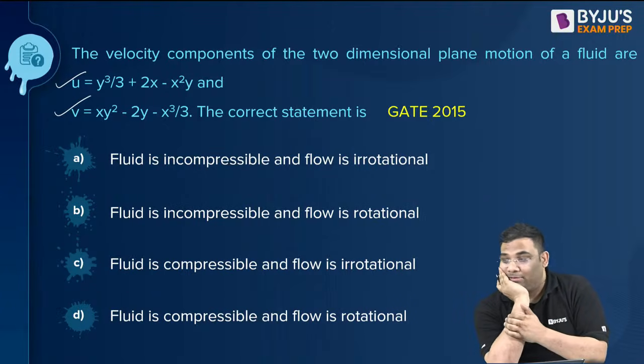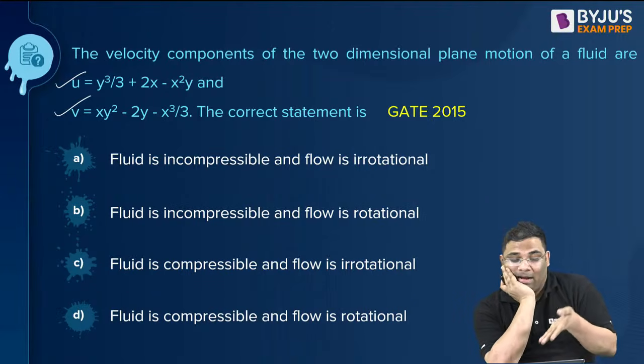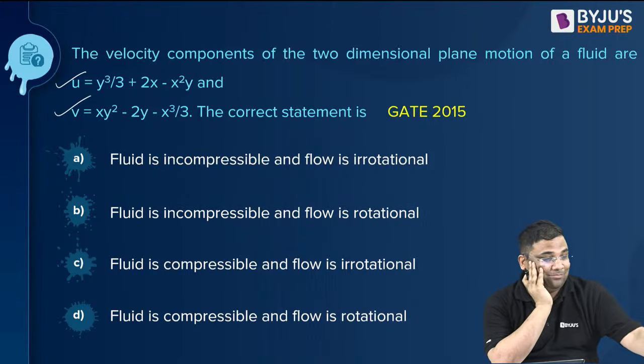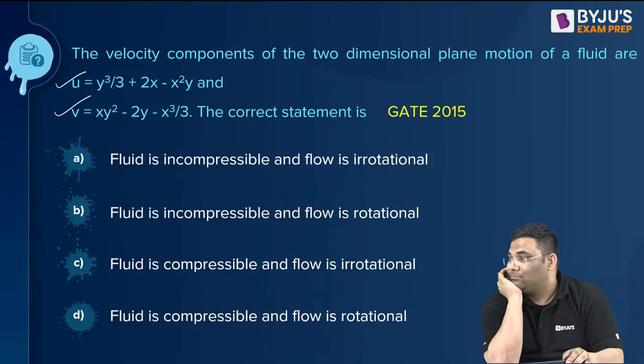Now tell me the answer. What is the answer? Which option is correct? Tell me.